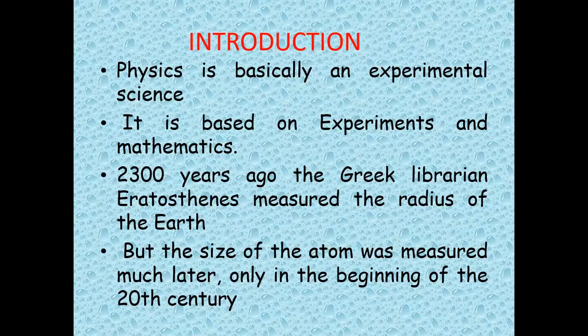2000 years ago, a Greek librarian, Eratosthenes, measured the radius of Earth using ordinary mathematical calculation. But the size of the atom was measured only in the 20th century.